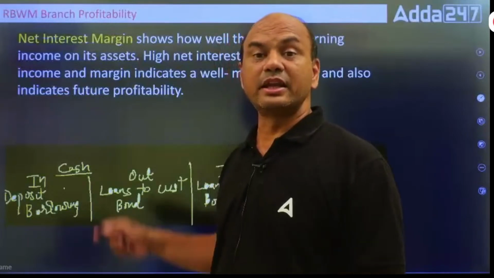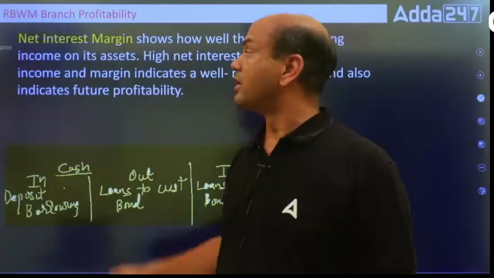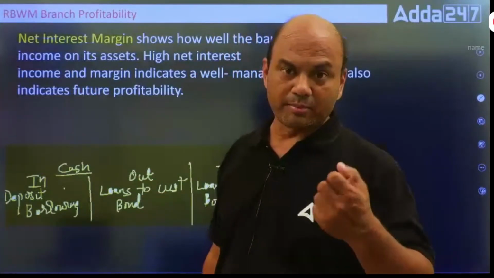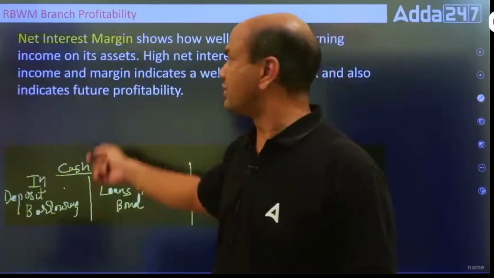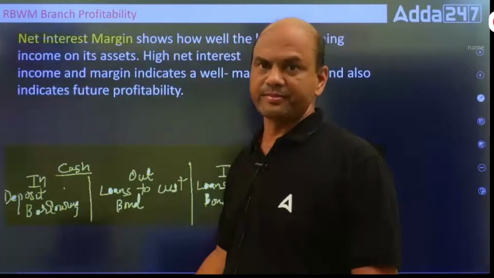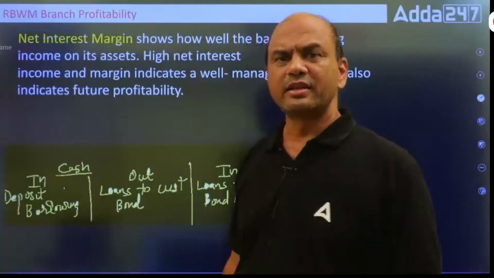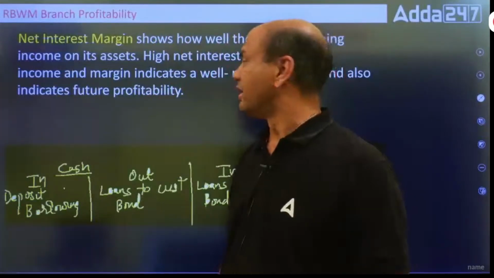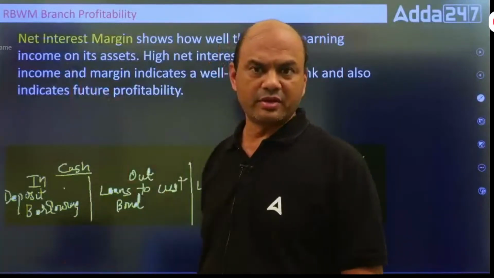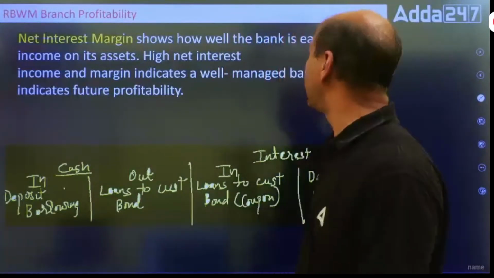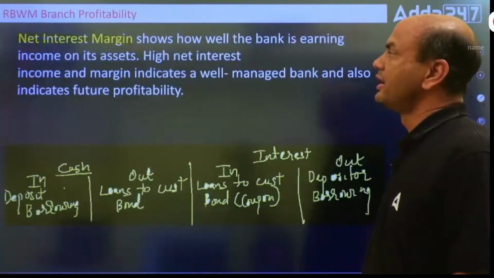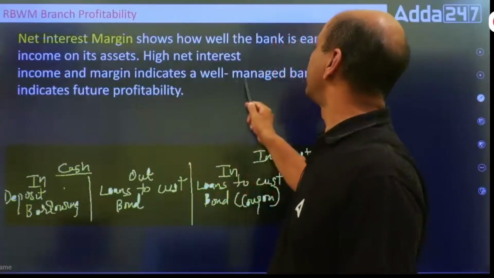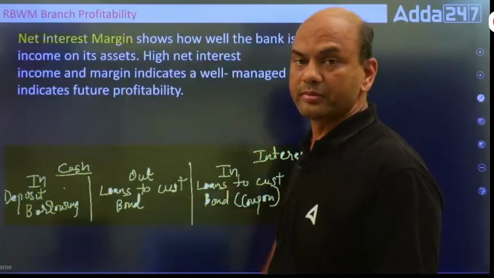It means it's a relative term, it's a ratio. Income on its assets. My income upon my assets. So, income upon assets. But what is this income? This income is basically your NII. Income means NII. So basically you're doing NII upon assets. High net interest income and margin indicates a well-managed bank and also indicates future profitability.